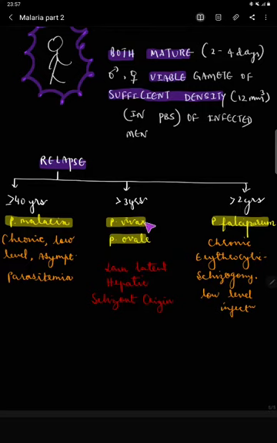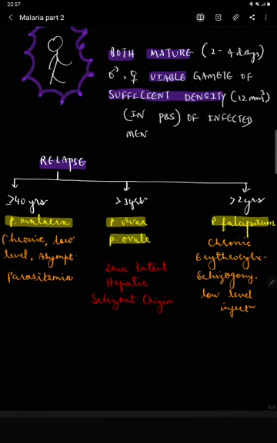Supposing it is an infection of vivax or ovale, latent means remaining inside. The latent hepatic schizont is the origin, because the schizonts remain inside the liver for a longer time in the case of vivax and ovale, and that is what causes relapse. In the case of falciparum, it is not the same.